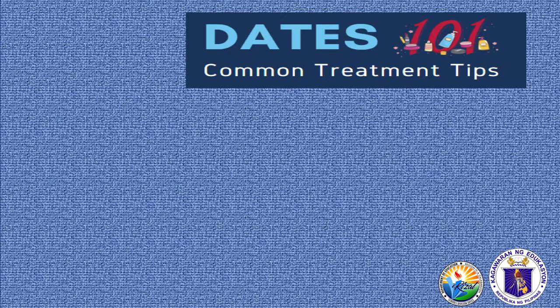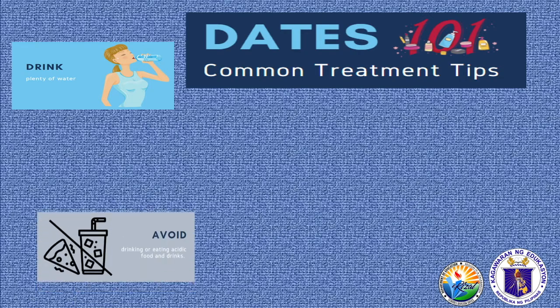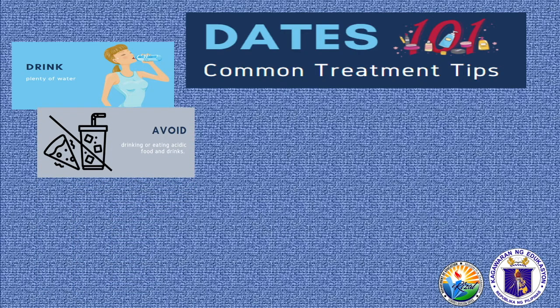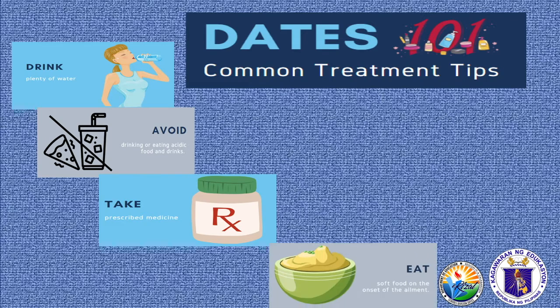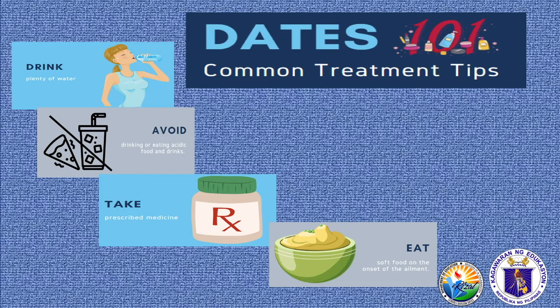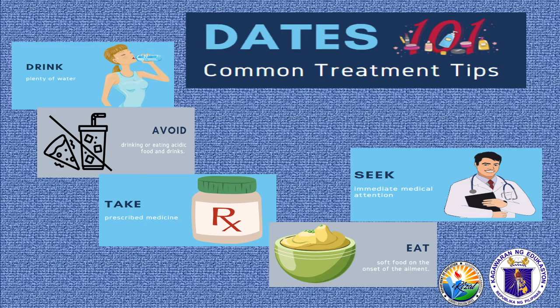So, D stands for drink plenty of water. A stands for avoid drinking or eating acidic food and drinks. And T, take prescribed medicine. For E, eat soft food on the onset of the ailment. S, seek immediate medical attention. All right, so that is DATES 101.